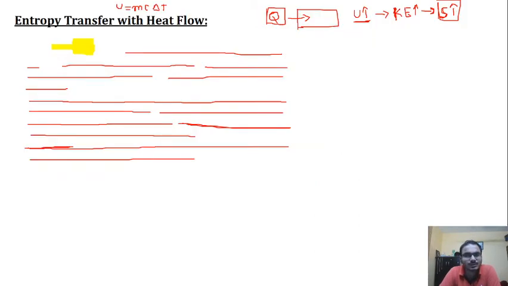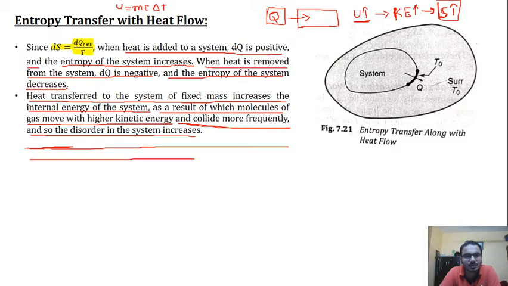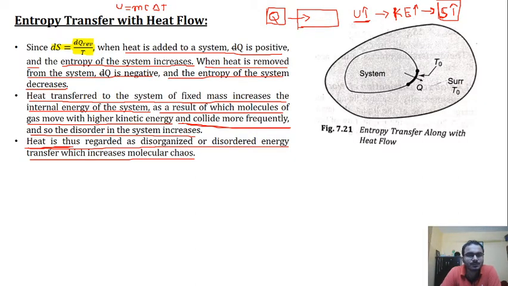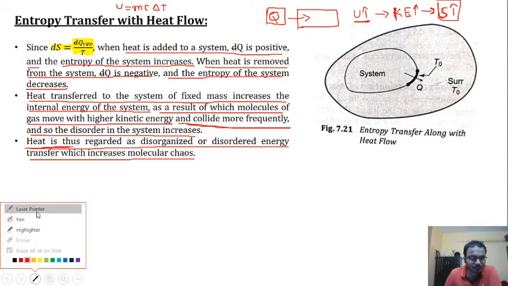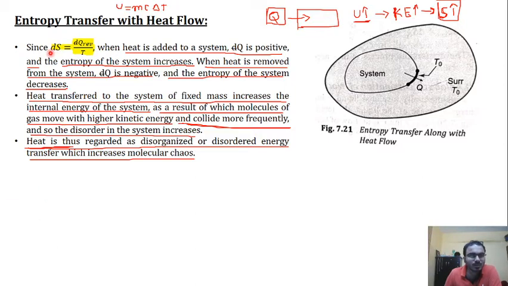In our previous lecture, we began with entropy transfer with the heat flow. So in this system, the change of entropy is given by d cut q reversible upon T. So whenever heat is added to the system, d cut q will be positive and entropy of the system will increase, and vice versa.